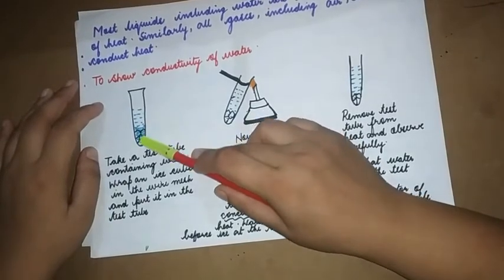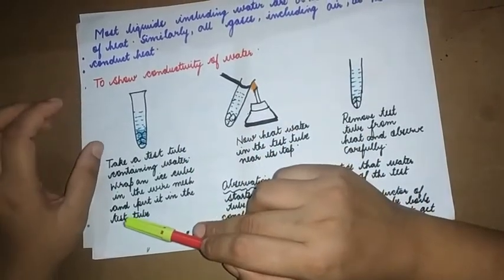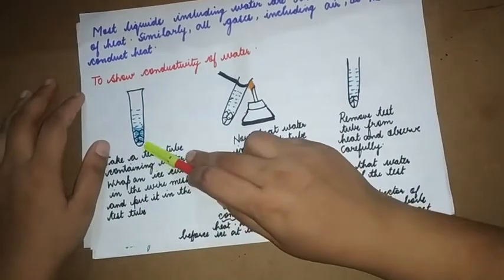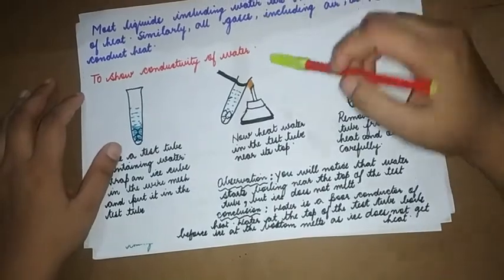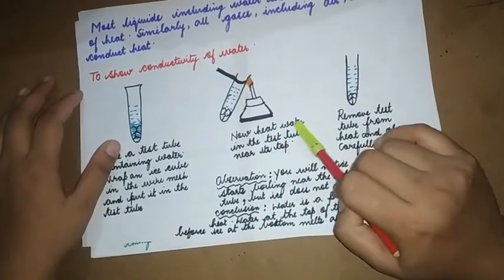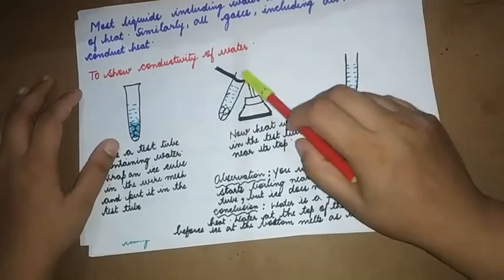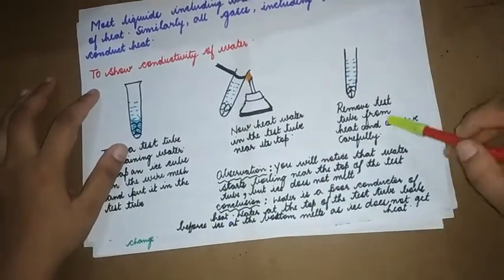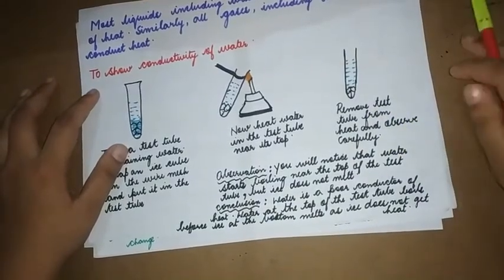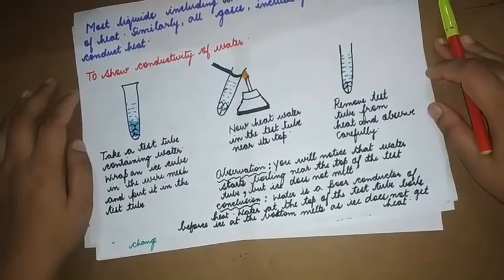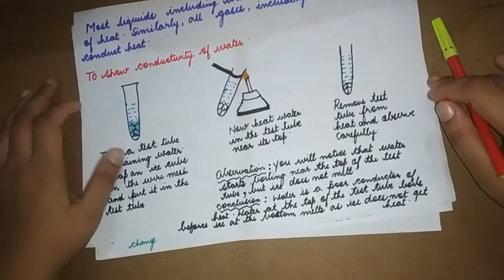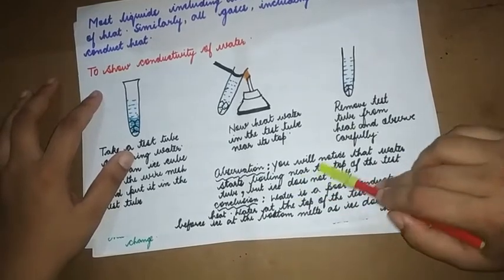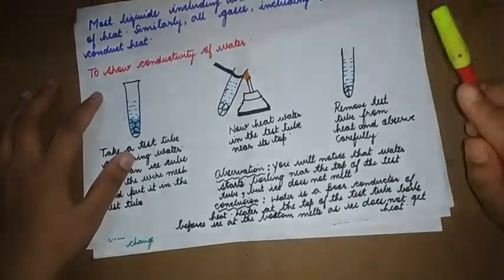Then we are wrapping an ice cube in the wire mesh. So we are taking a small ice cube, wrapping it in an iron mesh and putting it into the test tube. Next step. Now we are heating the water in the test tube near the top. So right at the top, you are heating the water. Then remove the test tube from the heat and observe carefully. Do you think, students, the ice would have melted? Let's see. Observation. You will notice that water starts boiling near the top of the test tube, but ice does